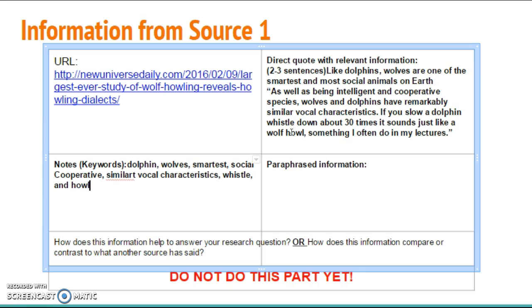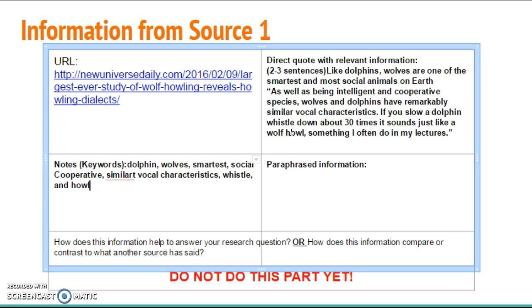Now, before I go on, I want to make sure that I understand what our direct quotes mean and if they actually answer my question, my research question. So I'm going to reread what I have in my direct quote box to myself. Okay, so my first quote, like dolphins, wolves are one of the smartest and most social animals on earth. To me, this is saying that two animals are probably almost as smart as people. And social to me means that they need to be with members of their own kind to be happy, just like people do. So, do I understand that first sentence? Yeah, I do. I understand what that's trying to say to me.